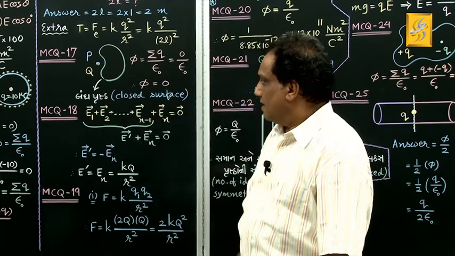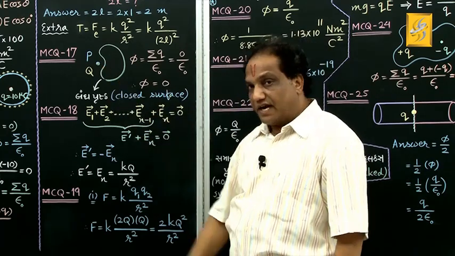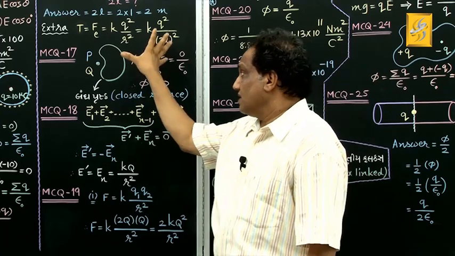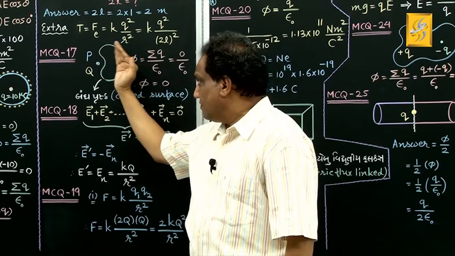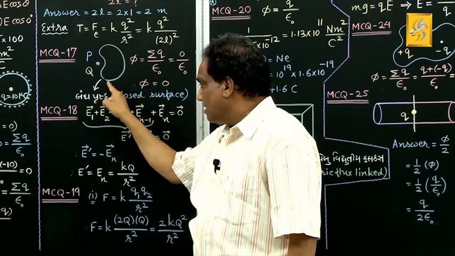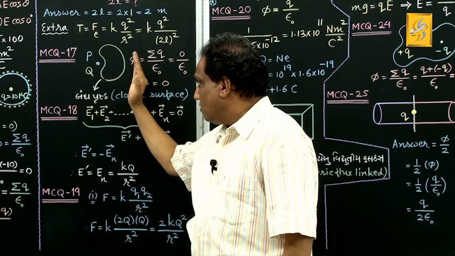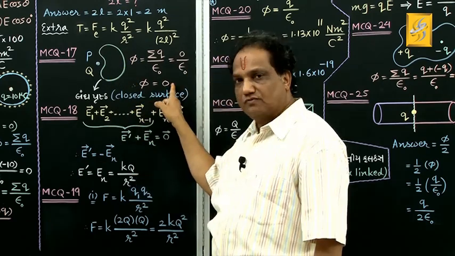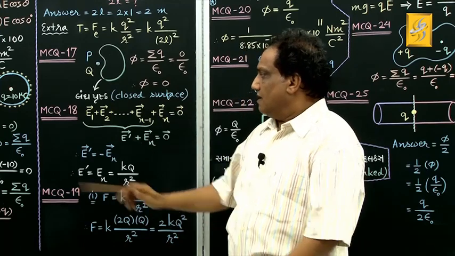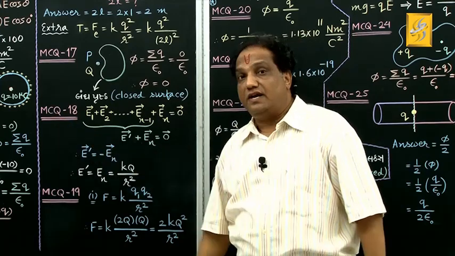Suppose you take this charge as negative, then the flux will come towards it. At that time the electric field lines come this way, so this part will have incoming flux and this part will have outgoing flux. Again, in that case also phi equals 0. Got it? Read now the statement of MCQ number 18.